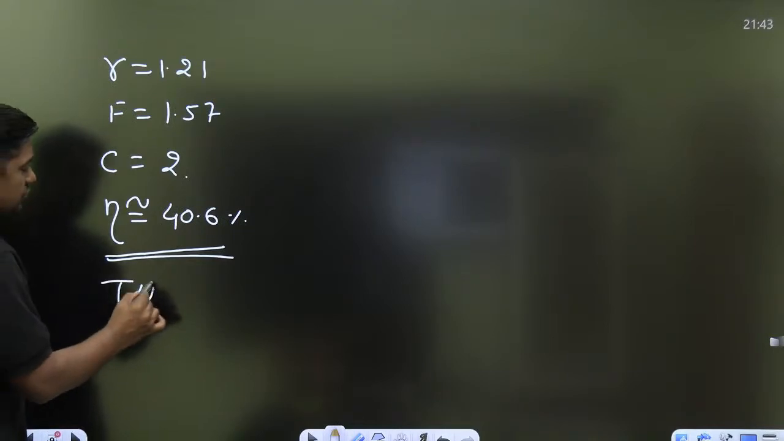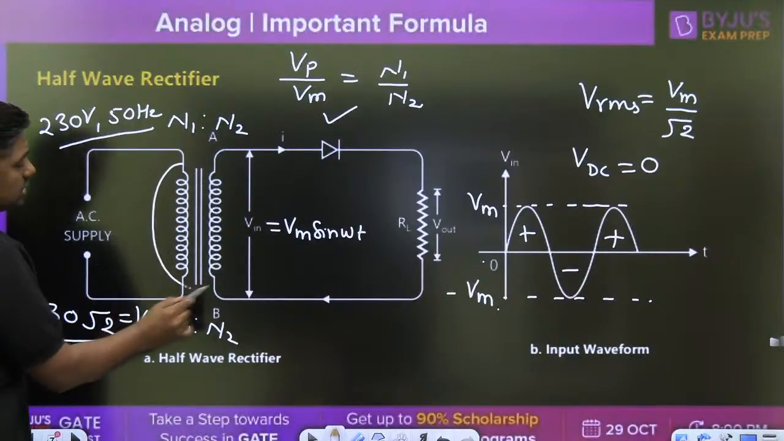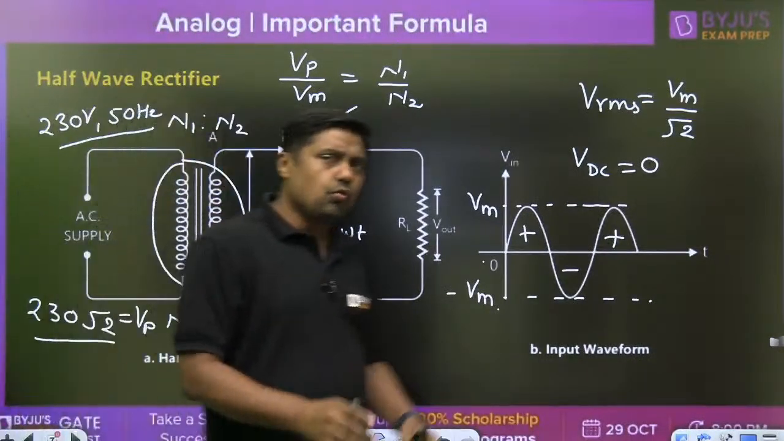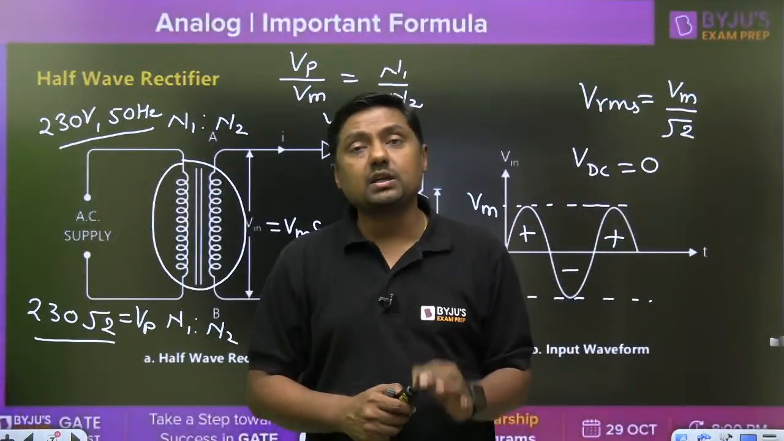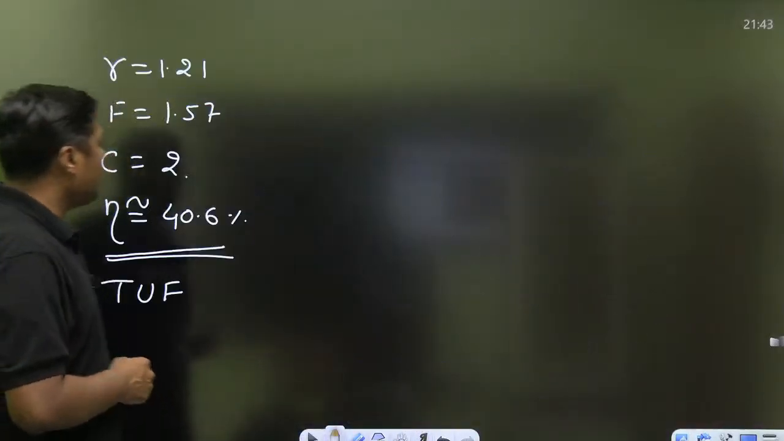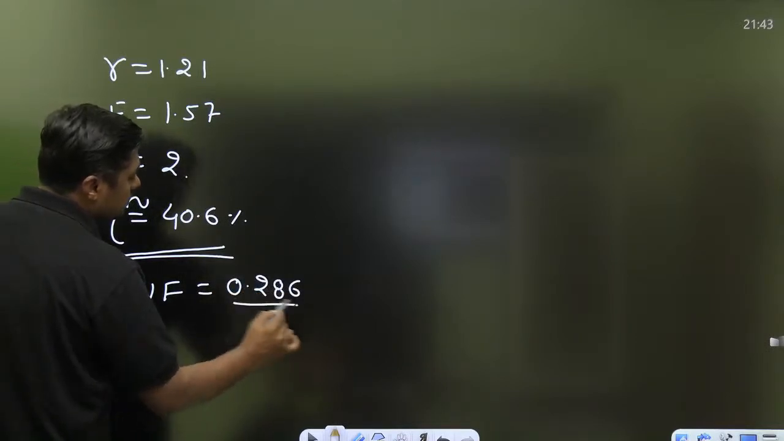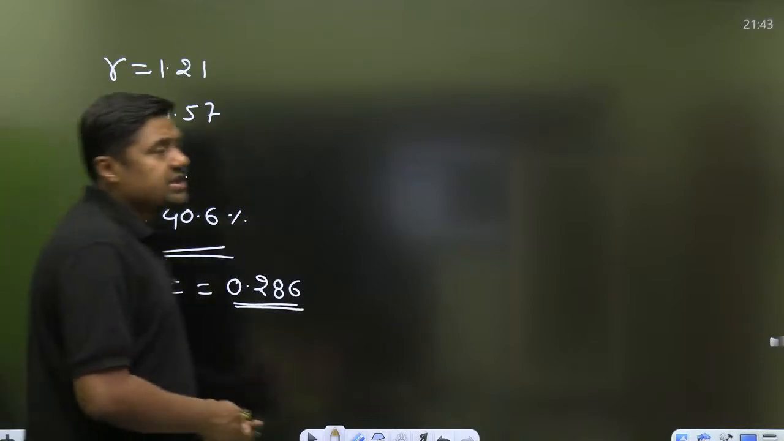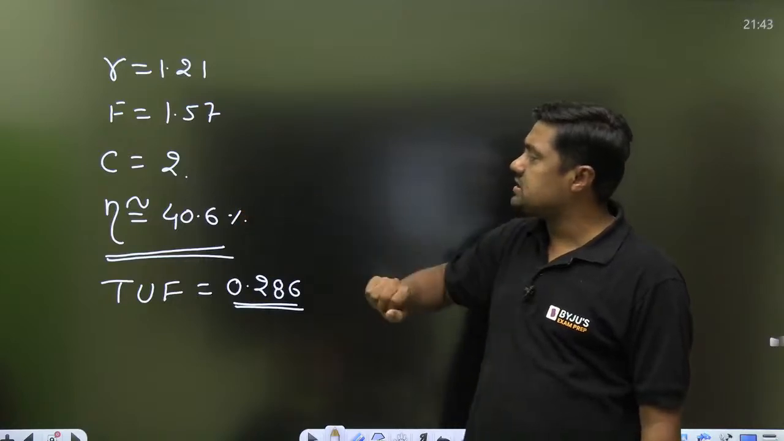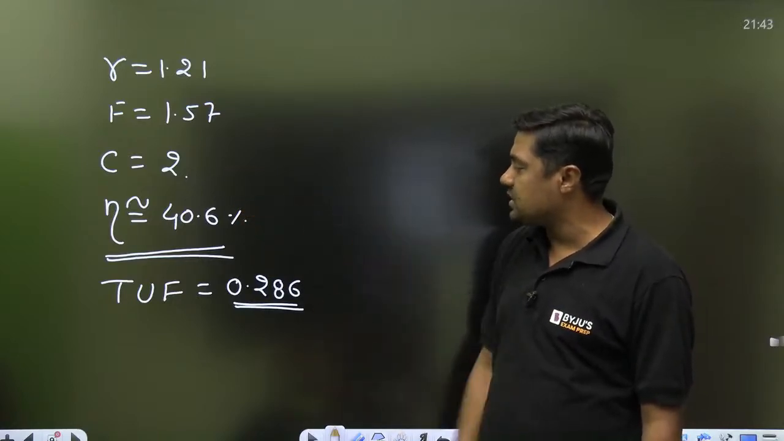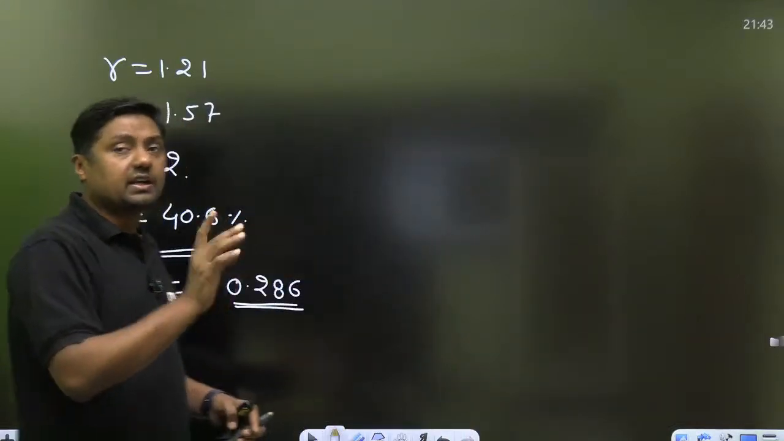Another parameter is transformer utilization factor. Here we are using the transformer. So what is the use of the transformer? It is a very bulky and heavy and costly device. So there should be a proper utilization of the transformer. So in case of half-wave rectifier, the transformer utilization factor is only 0.286. Right? It is underutilization. Now, ripple factor is very high, form factor is very high, crest factor is high, efficiency is very low, transformer utilization factor is very, very low. So these are the points related to half-wave rectifier.